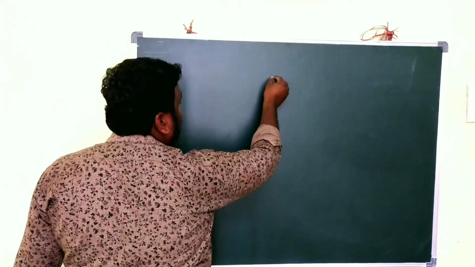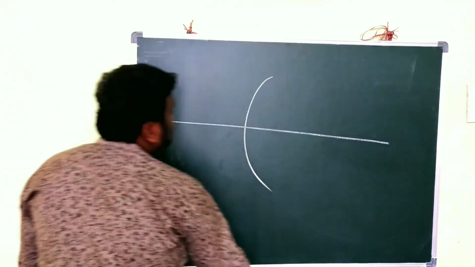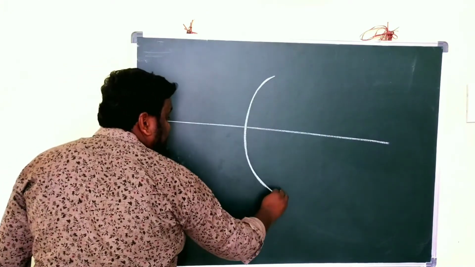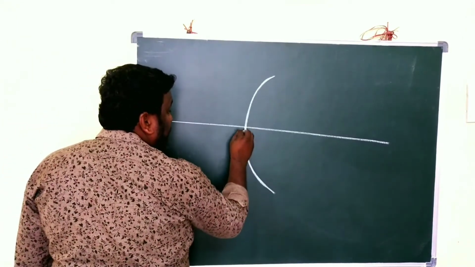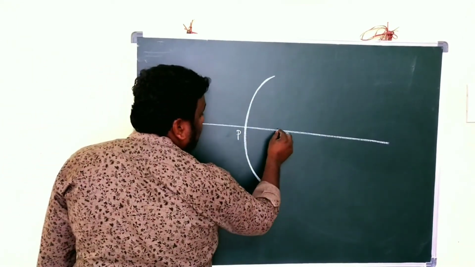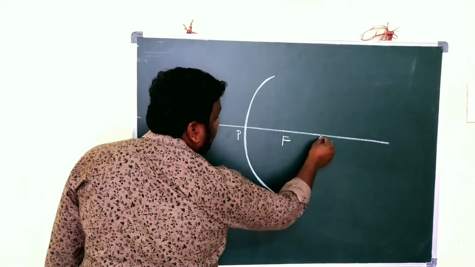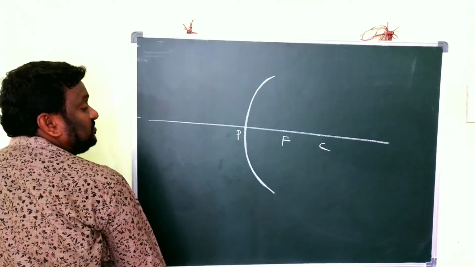So this is what, children? A concave mirror, and this is the principal axis, and now it is pole, and here focus, and this is center of curvature.